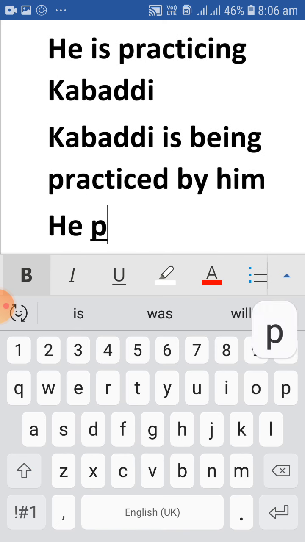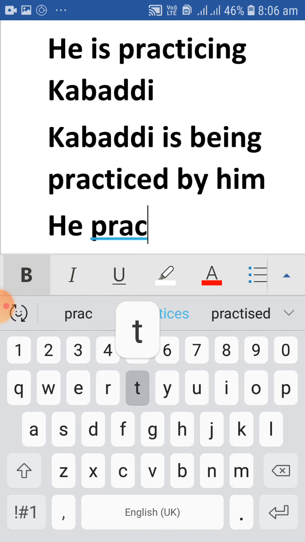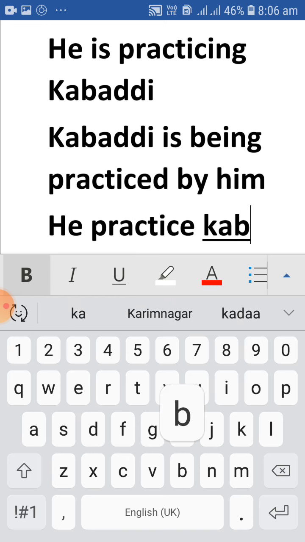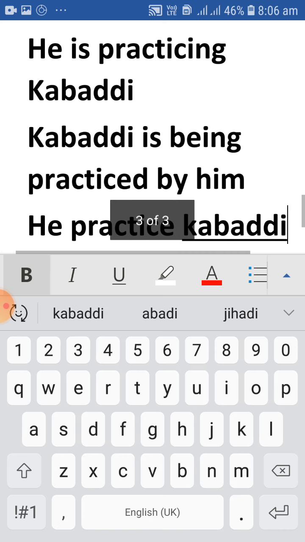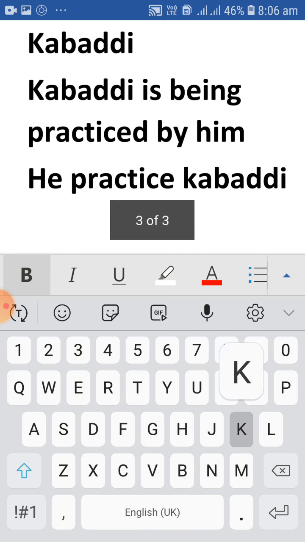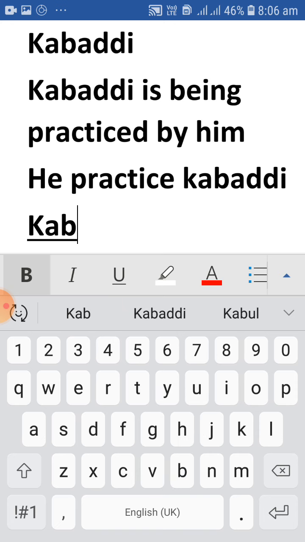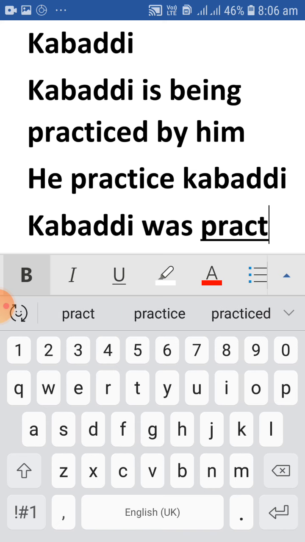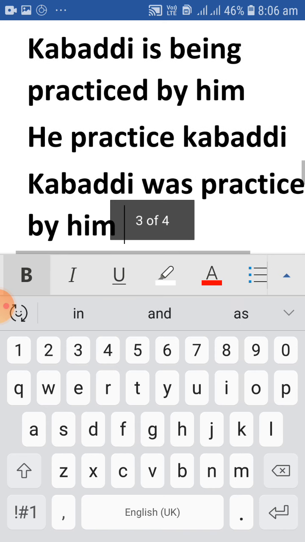He practiced kabaddi. Past tense. Kabaddi was practiced by him.